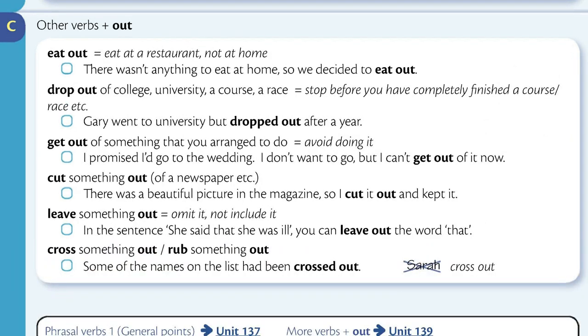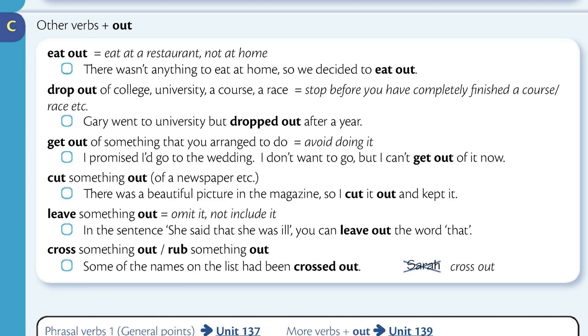Section C. Other verbs plus out. Eat out means eat at a restaurant, not at home. There wasn't anything to eat at home, so we decided to eat out. Drop out of college, university, a course, a race, etc. means stop before you have completely finished a course or race.